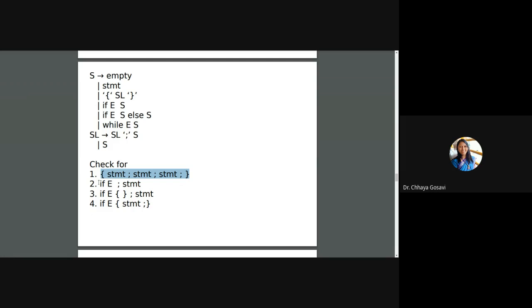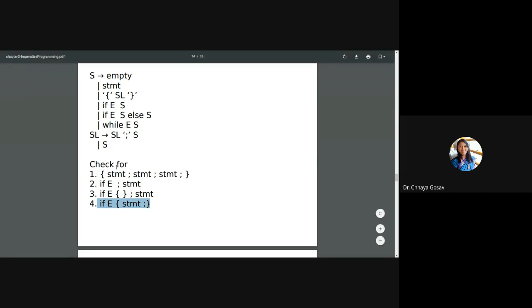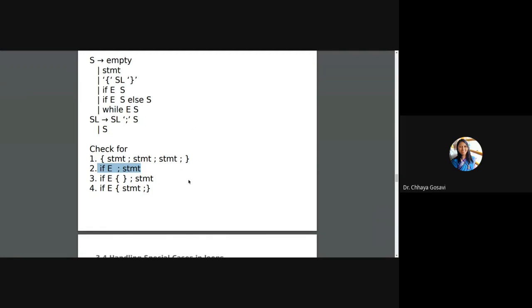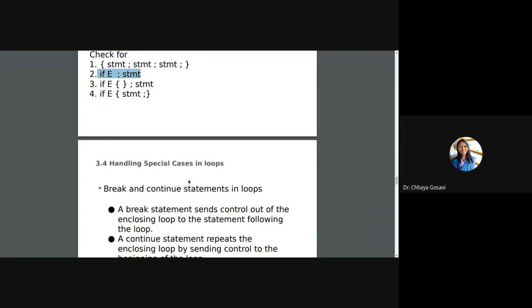I asked you to check for all these grammars whether these statements are syntactically correct as per this grammar or not. When a sentence is given to you and grammar is given to you, and you have to prove that this sentence satisfies the grammar, or this sentence is syntactically correct, using either top down or bottom up parsing, it is called derivation. You are deriving that statement from the grammar. It is called parsing or syntax analysis.